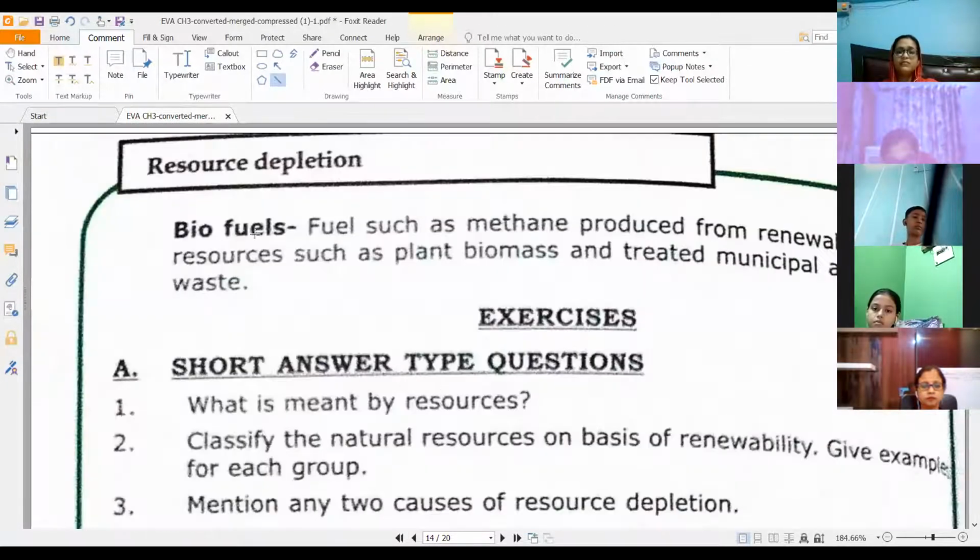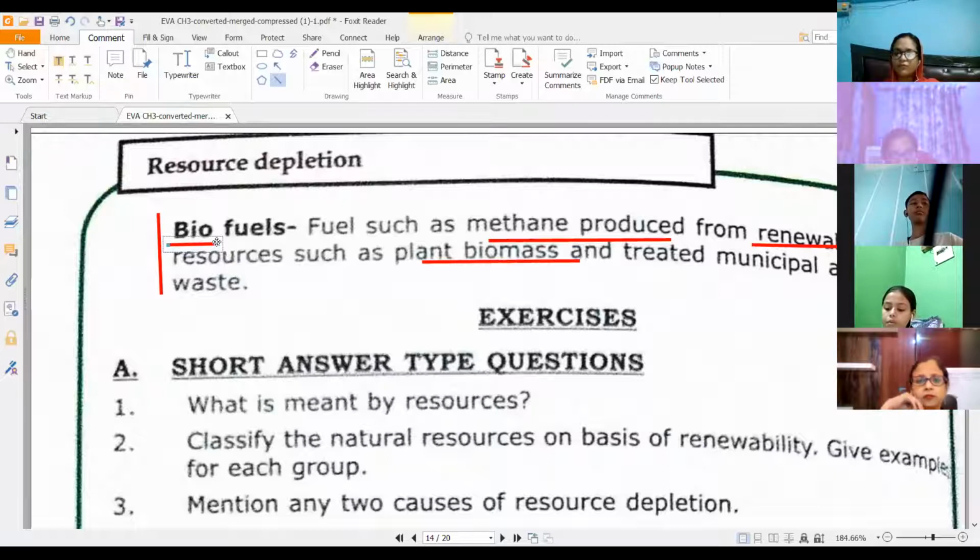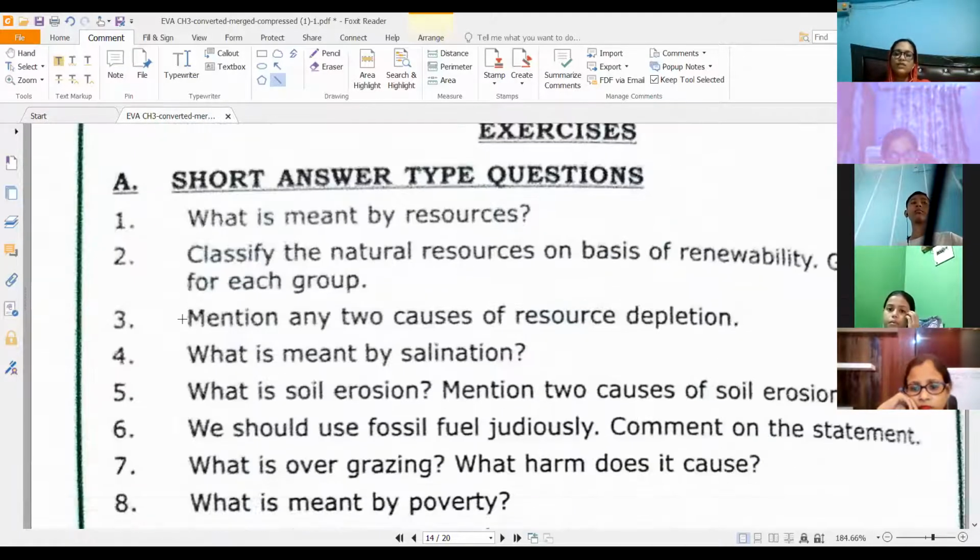All right. And then biofuels. What are biofuels? Fuels such as methane, which are produced from renewable resources such as plant biomass and treated municipal waste. These fuels are eco-friendly and therefore called biofuels. Then go through these exercises. You can ask any question. I'm giving you time just to quickly go through the questions and see if you are not able to answer any of the questions.